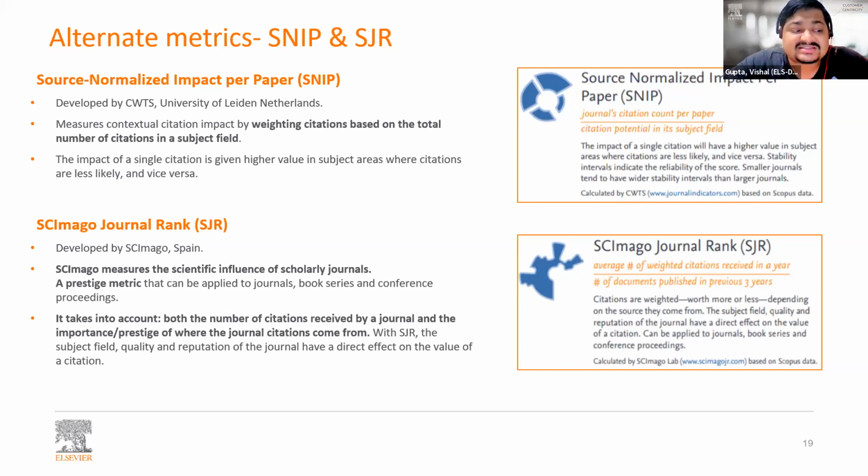The next metric is SJR, which actually calculates the prestige of journals, which means that while the other metrics are highly dependent on number of citations, SJR is based on prestige. It calculates the quality of source of these citations.